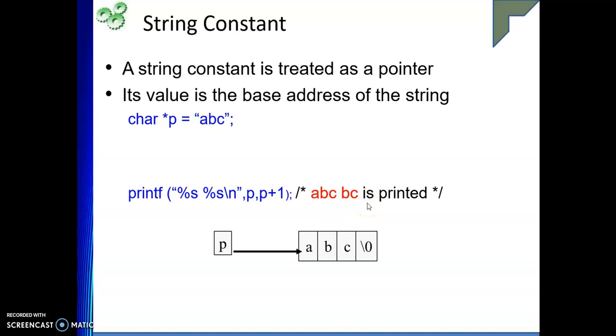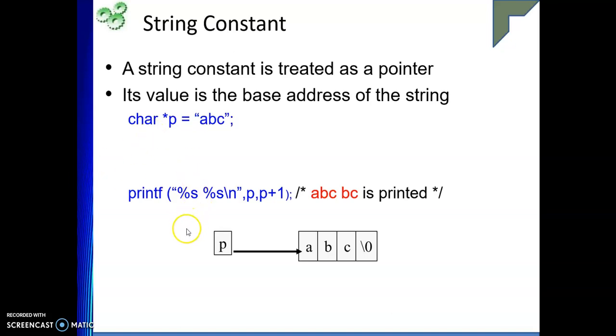So, let me revisit again. A string is nothing but a collection of characters, a 1D array of type char, and all strings are terminated by a null character. The size of the string is the number of characters, including the null character itself. That is the definition of a string. Then we have seen how to declare a string: you write char, the name of the string, and the size. And we know there are two ways to initialize the string.